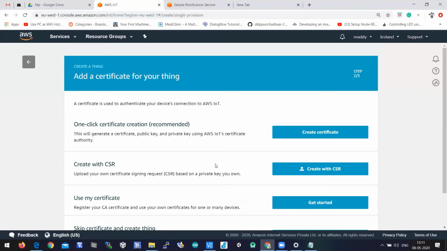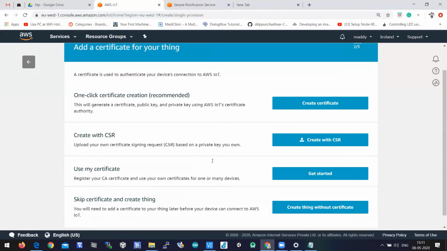So here this is very important, because AWS IoT Core is very secured. If you want to access AWS IoT Core, a certificate is needed. It needs a certificate, a public key, and a private key in order to access the device, in order to access the cloud of AWS IoT. So you need to click on create a certificate. A certificate has to be created for every thing which you create on AWS IoT Core. You need to click on create a certificate.